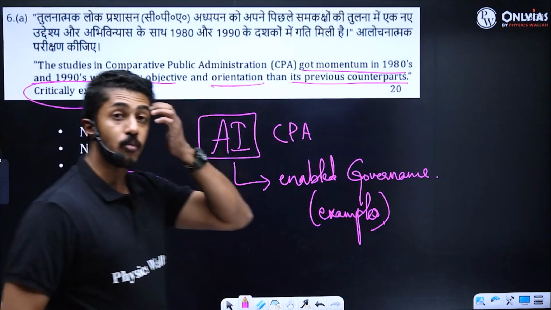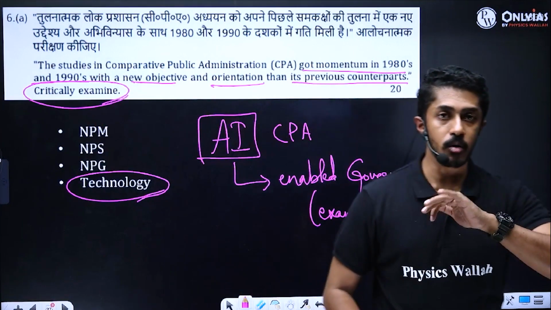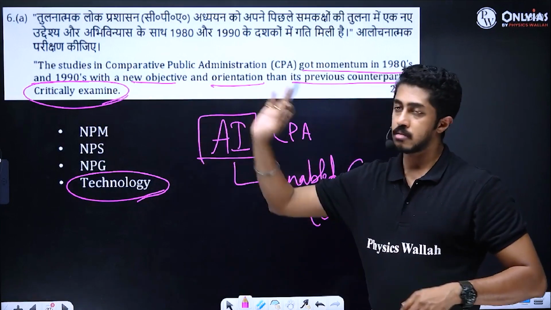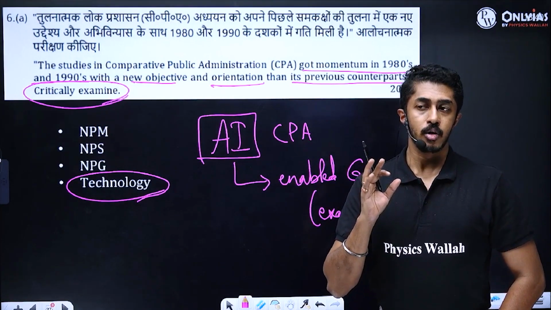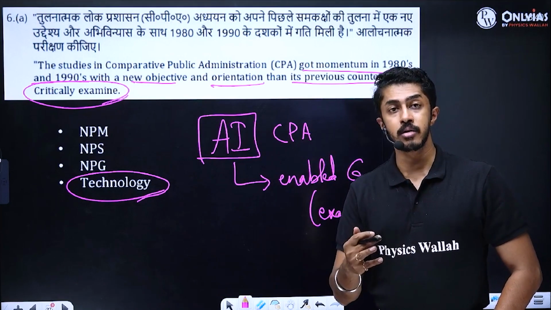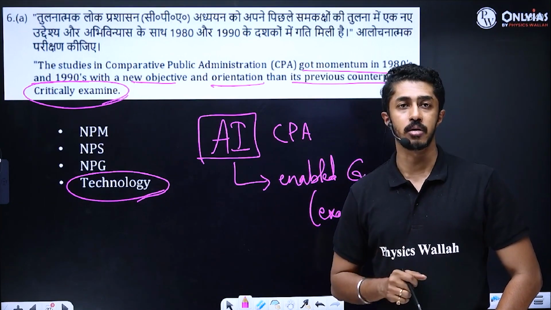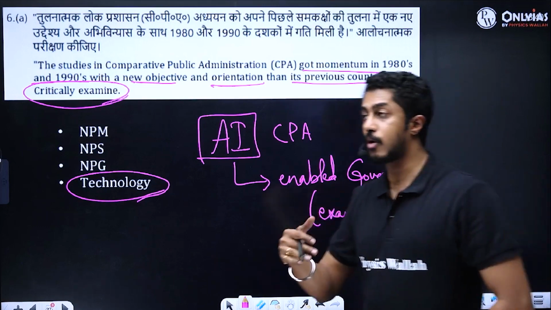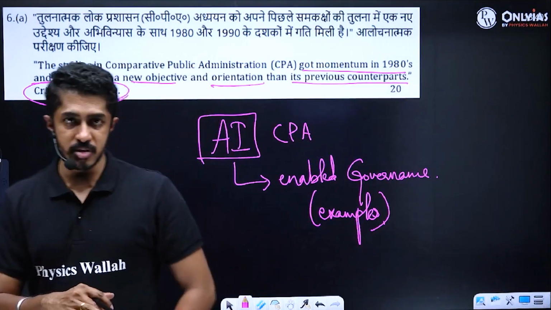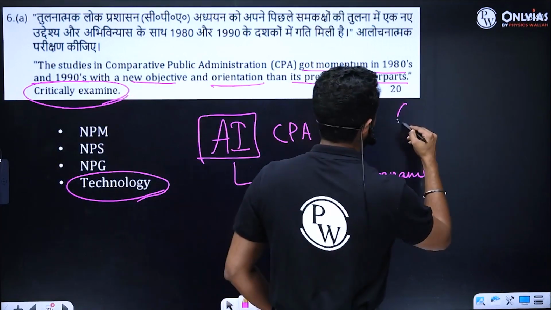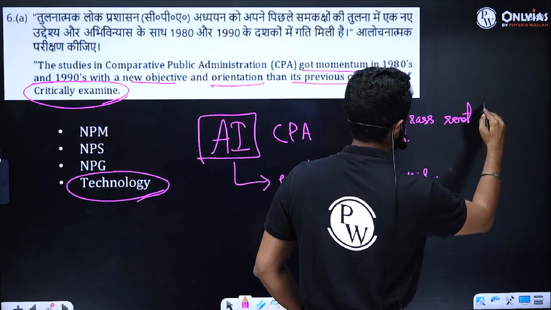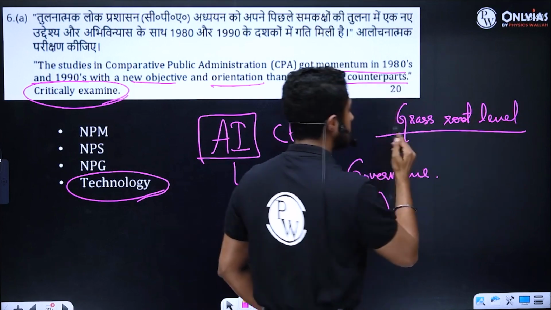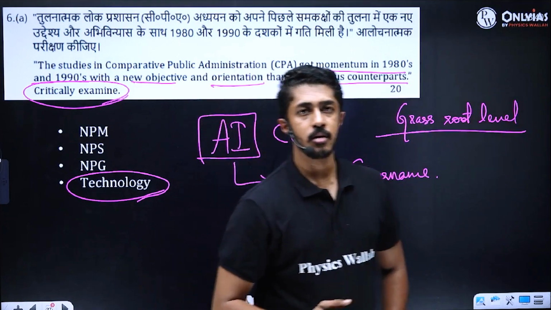So how CPA evolved earlier, how it did not evolve, and how it has happened now. That's the point here. And where it is standing today. Are we constantly doing it today? No. Today it has toned down a lot. It is not so much about comparative public administration. It is more about what? Grassroots level. What is the solution? It is more about grassroots level than CPA.